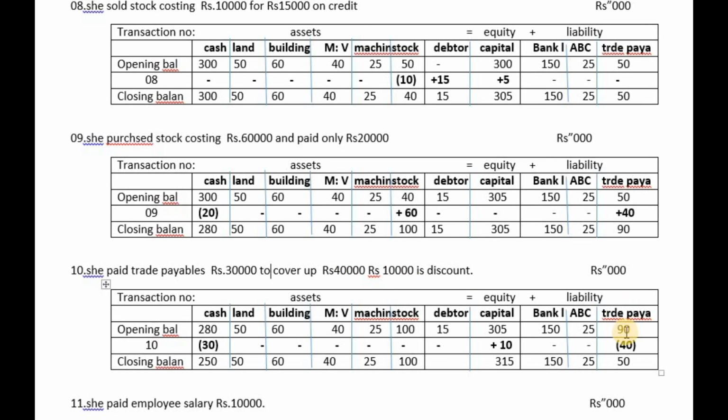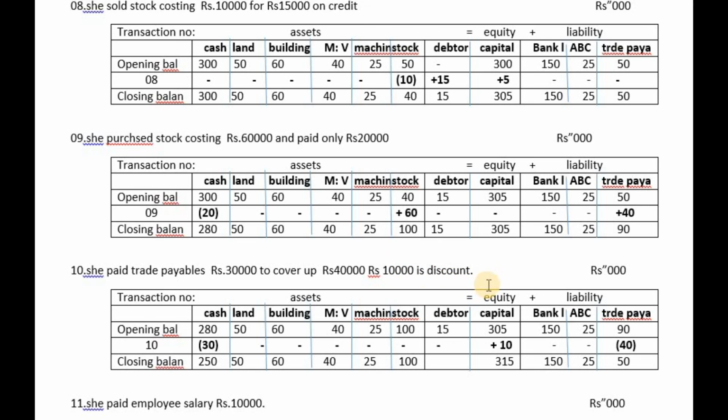Then creditors decreased by 40,000. And to settle 40,000 of creditors, we paid only 30,000. So we are having a profit or income of 10,000, which is called discount received. Discount received is an income.